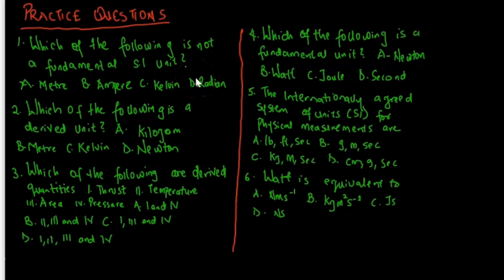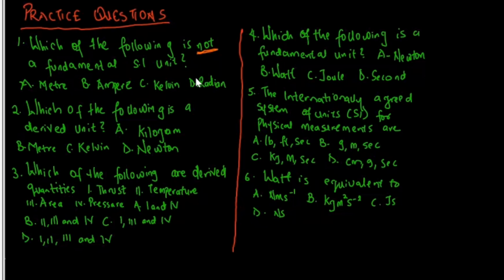Here are some practice questions on measurements and units, particularly on fundamental and derived quantities, taken from the JAMB past questions. And the first question is, which of the following is not a fundamental SI unit? Option A is meter, B is ampere, C is Kelvin, and D is radian. Now, taking a close look at the question, it says, which of the following is not, emphasis on the word not, a fundamental SI unit. So if it is not a fundamental SI unit, that means it is going to be a derived unit.